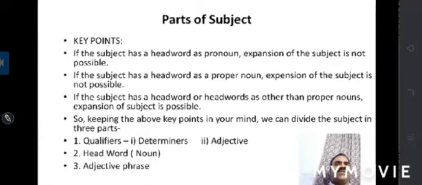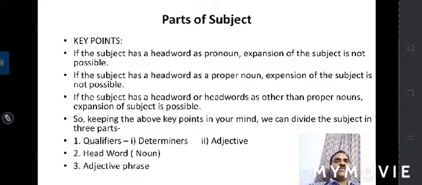The next key point, let's see. If the subject has a head word or head words other than proper nouns, expansion of subject is possible. So only in this case is expansion of subject possible, when the head word or head words are other than proper nouns. If the head word is working as other than a proper noun, then in that case expansion of subject is possible.